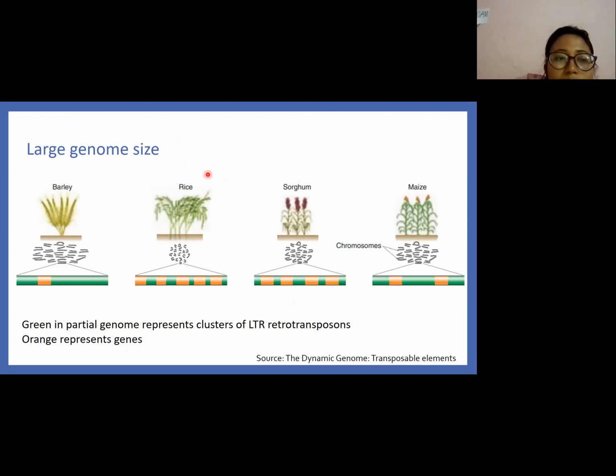Transposable elements contribute to large genome size in plants. Even closely related species differ in the set and abundance of transposable elements. Here we can see that though the barley, rice, sorghum, and maize genomes diverged from a common ancestor 70 million years ago, they have different amounts of LTR retrotransposons, which are shown here in green.